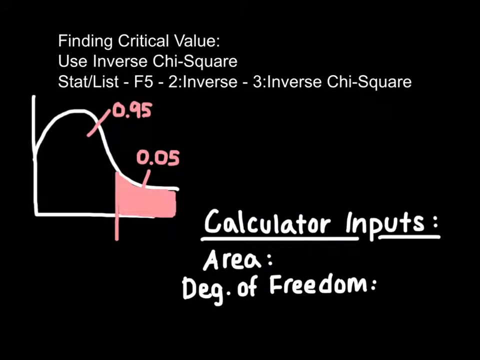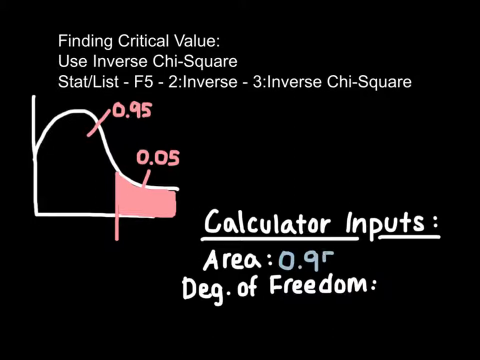Now we're going to find our critical value using inverse chi-square, and to get inverse chi-square you select F5 in your calculator, scroll down to 2 inverse, press enter, scroll down again to 3 inverse chi-square. So now we have to figure out the area and degrees of freedom, and you always put the area to the left, and our level of significance is 0.05, so the area to the left is 0.95.